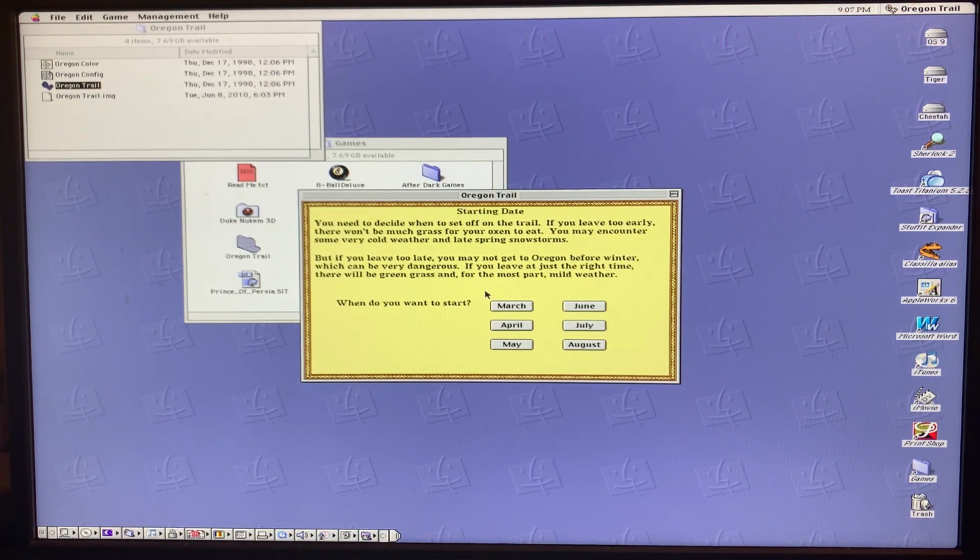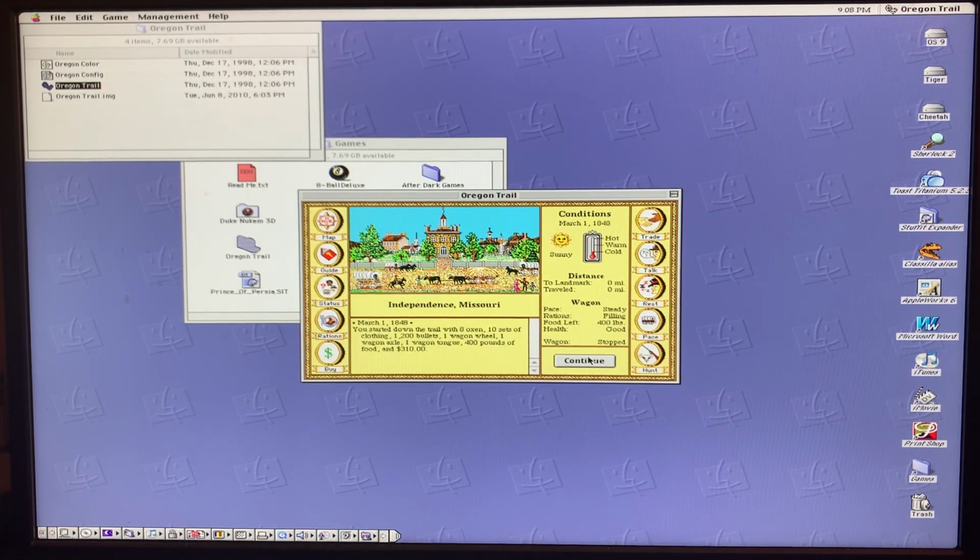Okay. Now, when are you going to start? I've been back and forth between March and April. Generally, I'm finding March, you want to make sure you get to Oregon before the winter time. You can encounter some weather issues starting in March, but I usually go with that. Okay, and we start out from Independence, Missouri.